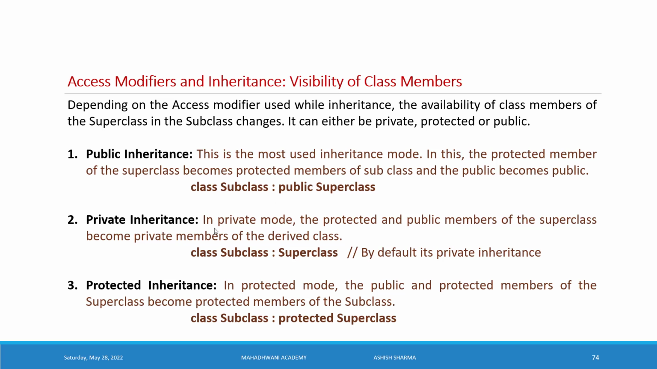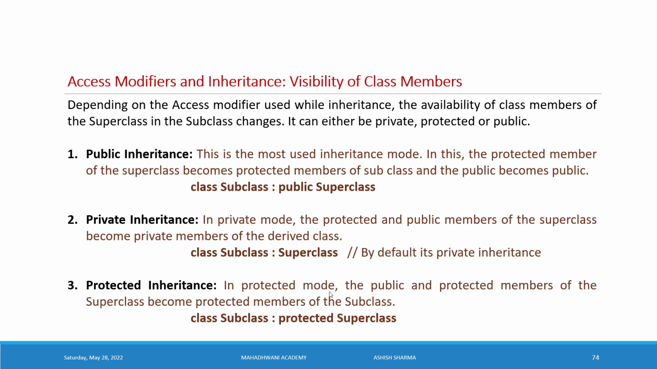Private inheritance. In private mode, the protected and public members of the superclass become private members of the derived class. So if you are not writing any access specifier before the superclass, by default it is private. No member of the superclass can be accessed inside the subclass because you have given the visibility private. So private means inaccessible.